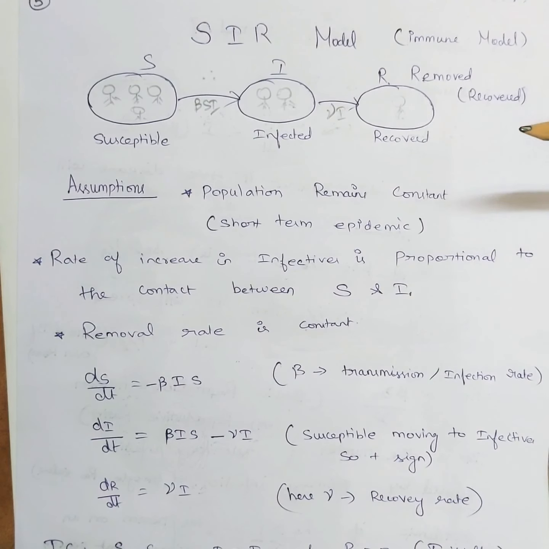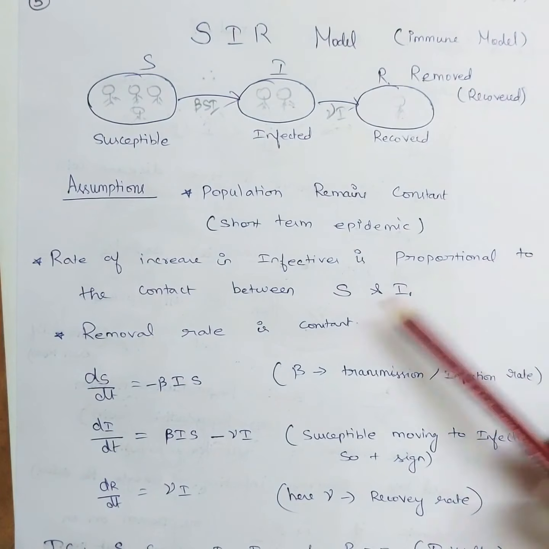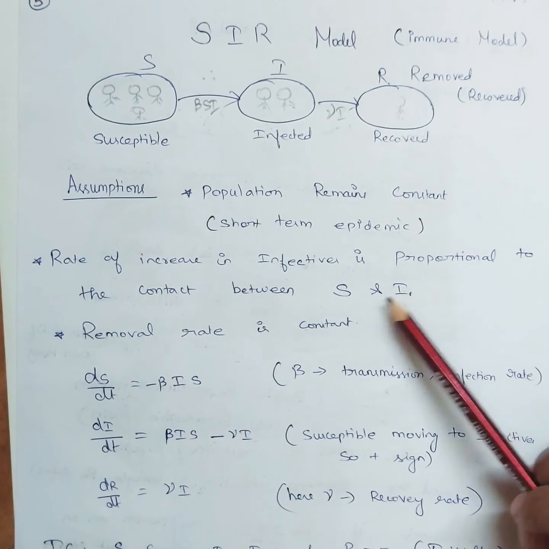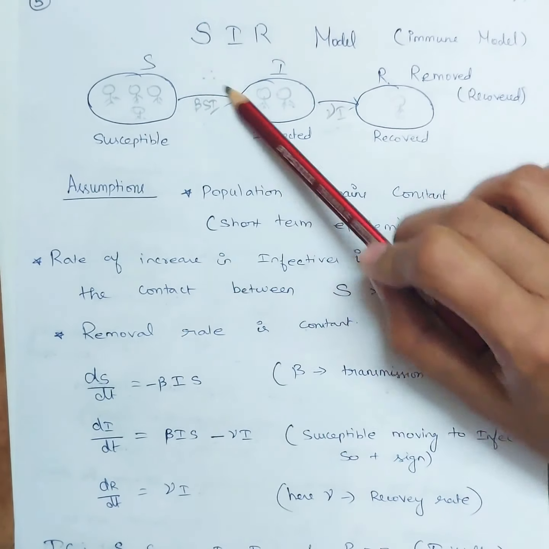For any mathematical model, first we look into the assumptions and the initial conditions. Here the assumption is the population remains constant. I am checking over a short period of time, so I'll assume that the population remains constant in this period, and the rate of increase in infectives is proportional to the contact between S and I. Obviously, it's directly proportional to S and I. That's why we have written beta into SI. Same thing we did in the SI model also.